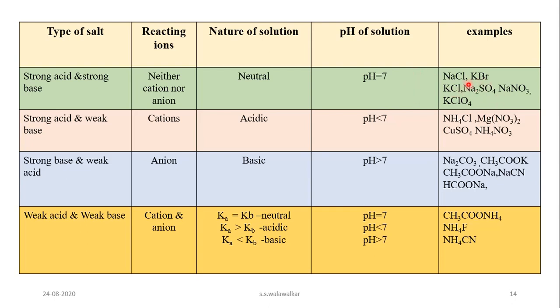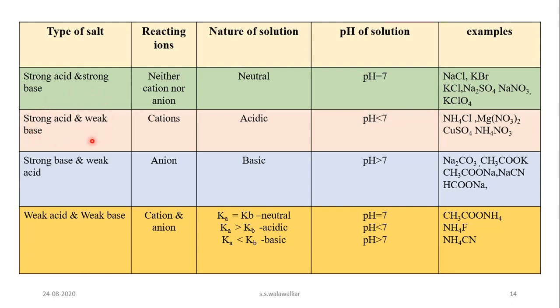Examples of this type of salt which we have studied in the last lectures are NaCl, KBr, KCl, Na2SO4, NaNO3, and potassium chlorate, sodium chlorate. All these are examples of salt of strong acid and strong base.